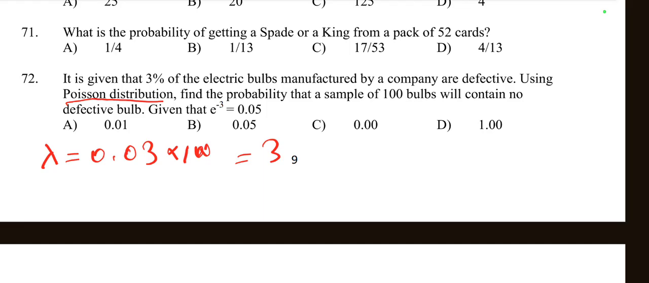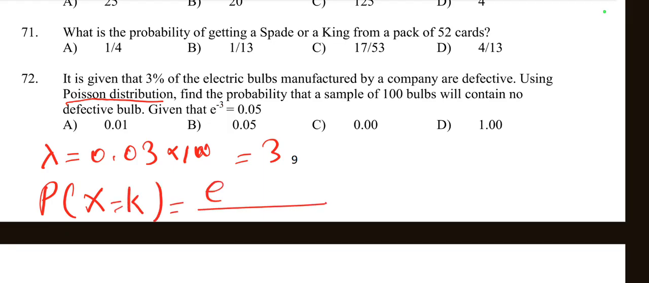Poisson probability formula, probability of x is equal to k is equal to e to the power minus lambda into lambda to the power k by k factorial. So here k means what? K is the number of events. In our case here k is equal to 0 because we want to find out the probability of non-defective balls. Then lambda is the mean number of events. In this case lambda is equal to 3 and e is the base of the natural logarithm.